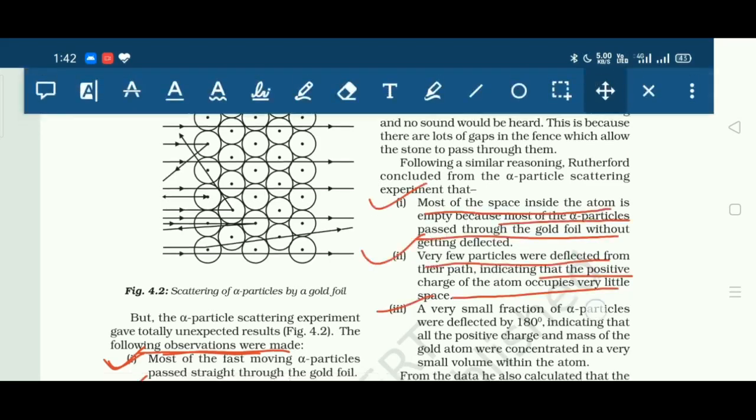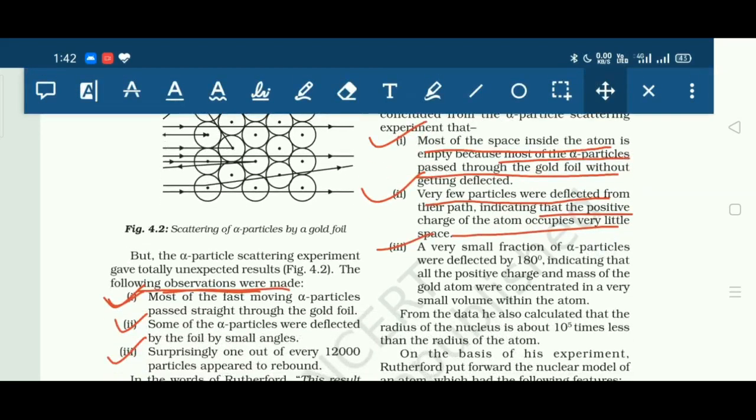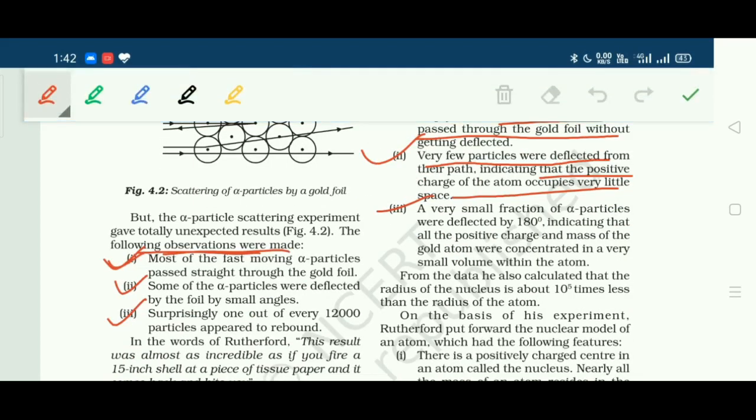And finally, a very small fraction, that is 1 out of 12,000 particles, were deflected by 180 degrees, indicating that all the positive charge and mass of the atom were concentrated in a very small volume within the atom. That small space in which all the mass and positive charge was present, he named the nucleus. So who discovered the nucleus? The answer is Rutherford.